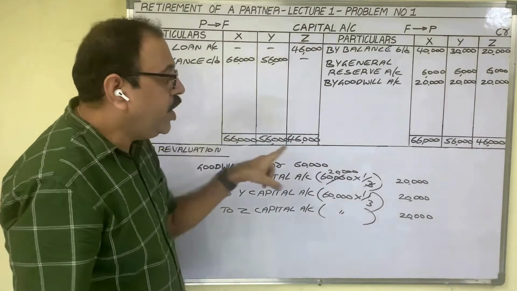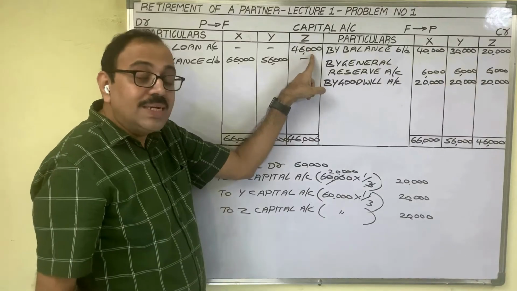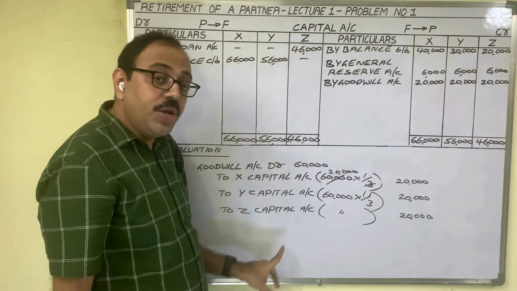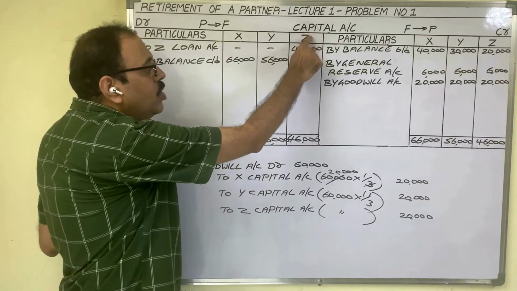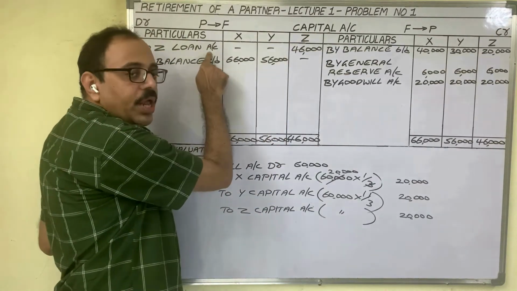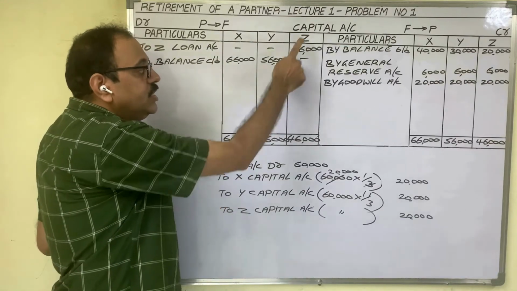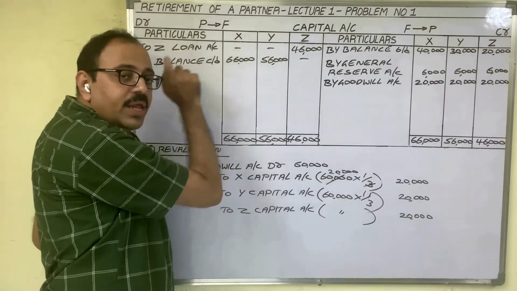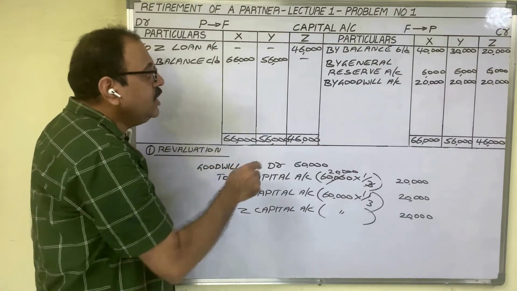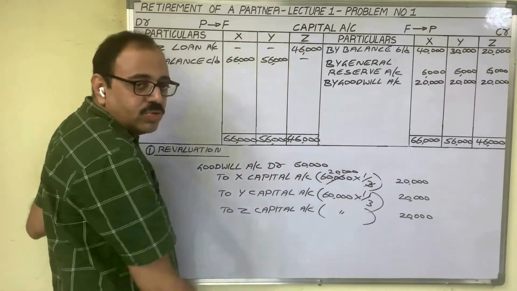Now, what is the new entry here? Z's due amount we are transferring to Z's loan account now. For that, one new entry comes. In Z capital account, on the debit side we are writing Z loan account. If you want to write it as an entry, Z capital is to be debited, Z loan account is to be credited. So the entry is Z capital account debtor to Z loan account 46,000 rupees.